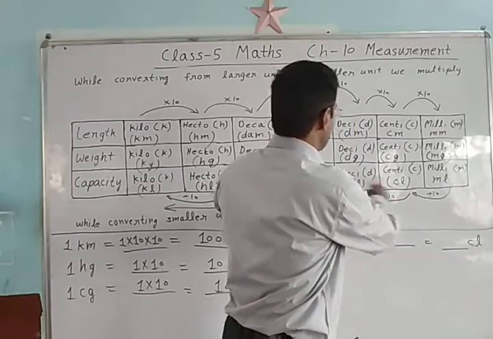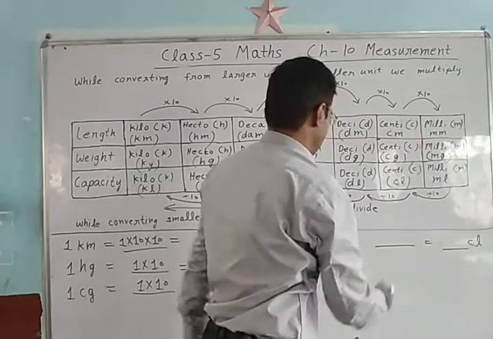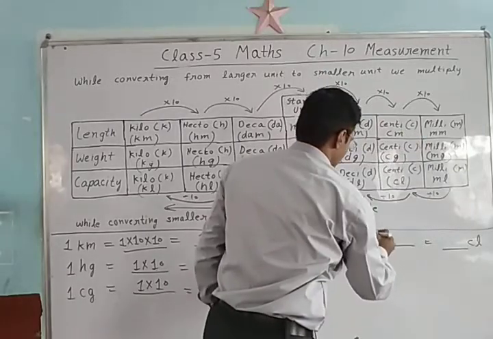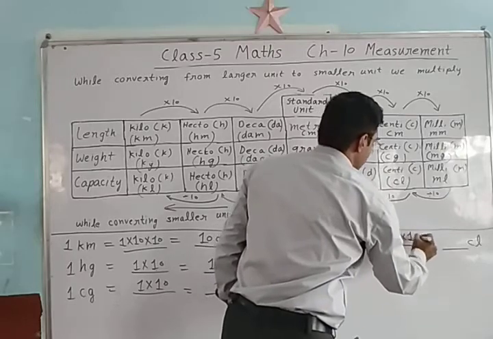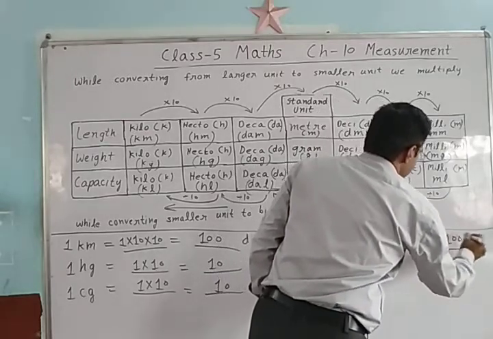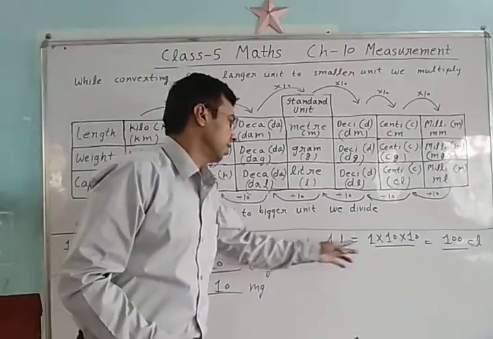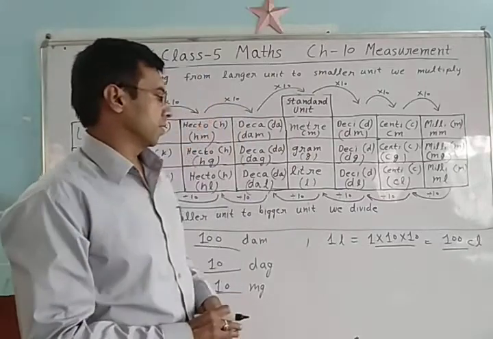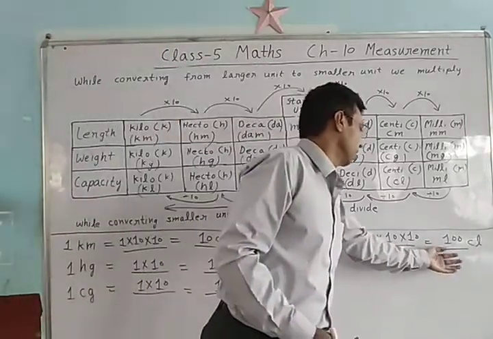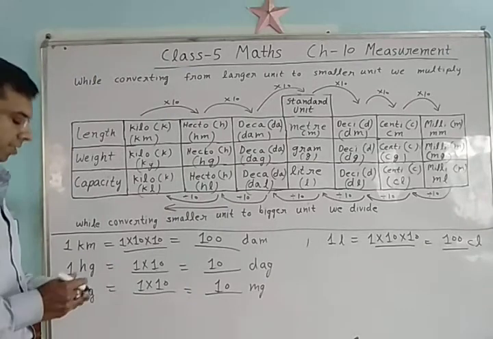See here, 1 liter, how much centiliter? 10 into 10. So 1 multiplied by 10 into 10. See student, 100 centiliter. We are multiplying this quantity by 10 into 10 and we come to the result. So 1 liter is 100 centiliter.